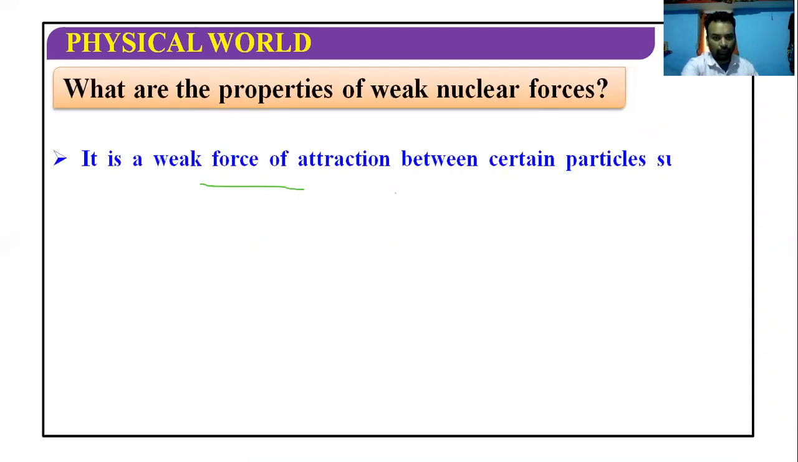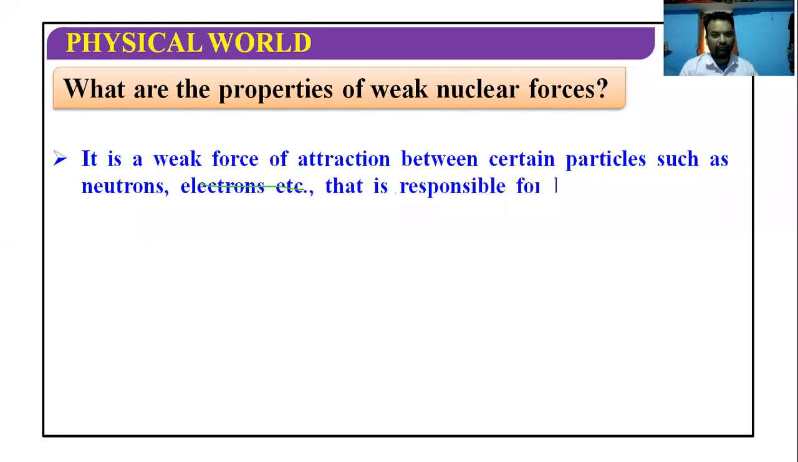Now, what are the properties of weak nuclear forces? It is a weak force of attraction between certain particles such as neutron and electron. How does the electron come in? When we discuss alpha, beta, gamma emission, alpha is a helium nucleus, and gamma again is the conversion of either a proton or a neutron. But how do the beta particles, which are purely electrons, come out from the nucleus? Because when a proton or neutron converts into the other, they emit an electron.